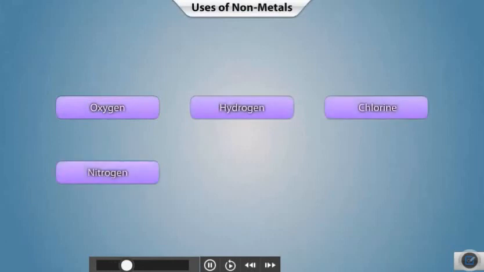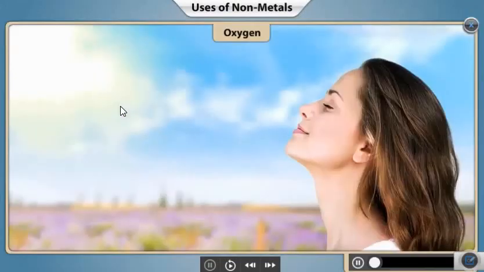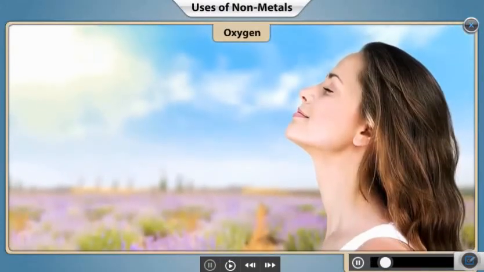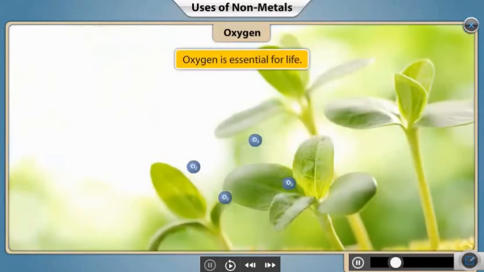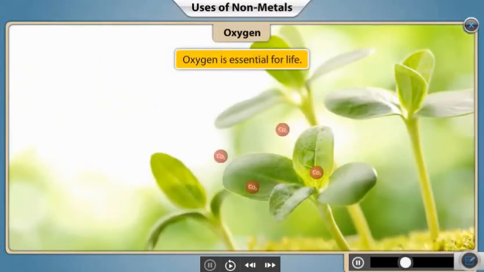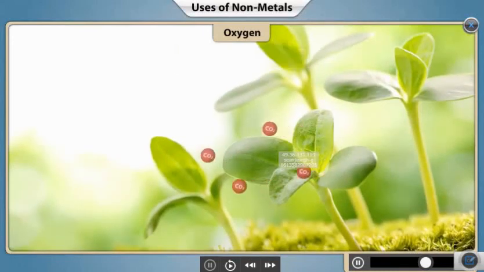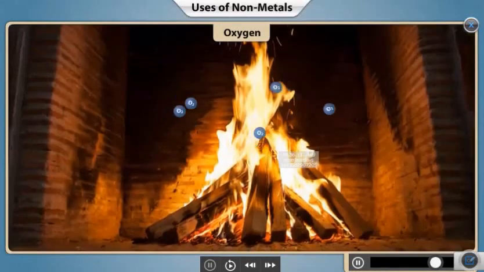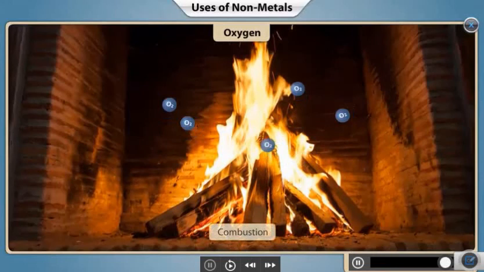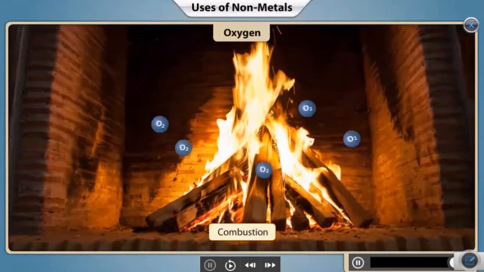Click any non-metal to discover its uses. We inhale oxygen during breathing. Oxygen is essential for respiration in both plants and animals. Oxygen is also necessary for combustion of fuels.